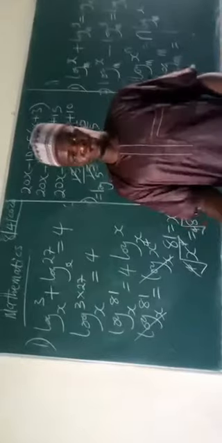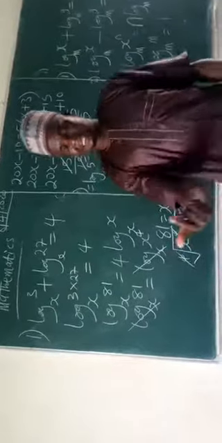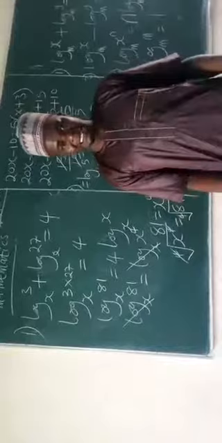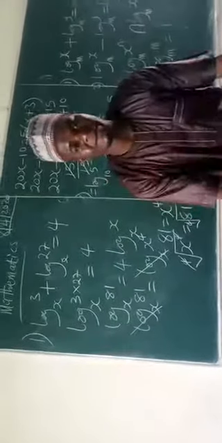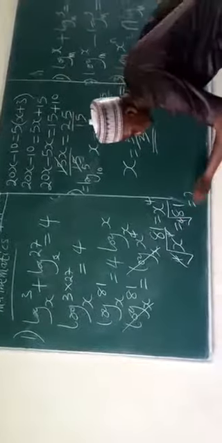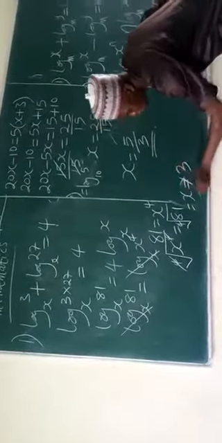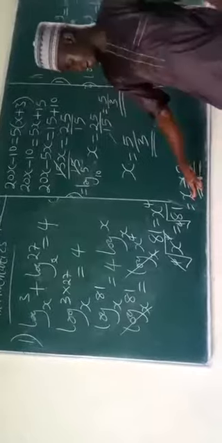2 times 2 is 4. 4 times 2 is what? 8. 8 times 2 is 16. So it's not 2. Then go to 3 when it is not 2. 3 times 3, 9. 9 times 3, 27. 27 times 3, 81. Yes, it's 81, it's 3. It means the number is 3. So going by this now, our x implies 3 because 4th root of 81 is 3. So our x is equal to 3.